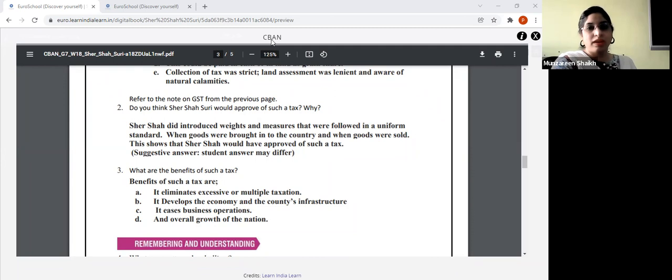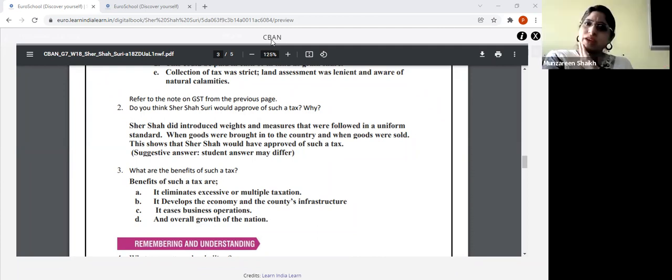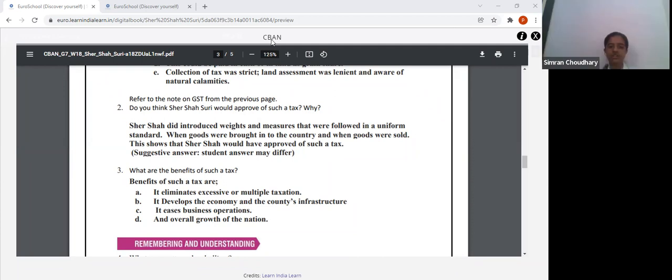No. Any guesses? See, this answer you gave has to be from the text. Refer to your text. More money could be used for development. Okay. This is your opinion. More goods will be brought and more goods will be sold.